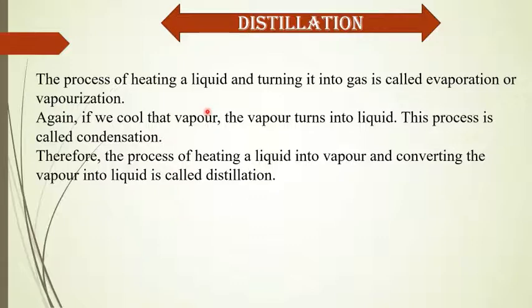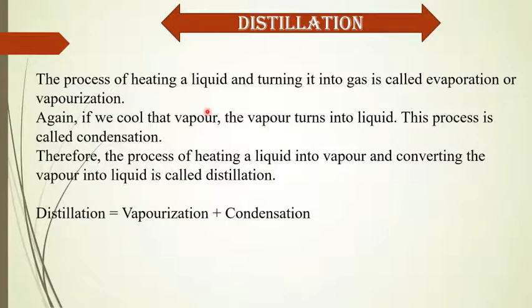That means distillation is the combination of vaporization and condensation. At first, a liquid is heated to make it vapor, and again the vapor is condensed to make it liquid. The full process is called distillation. That means distillation equals vaporization plus condensation.